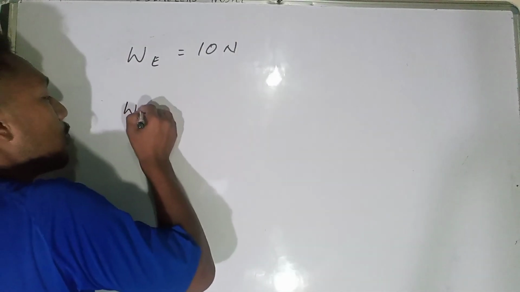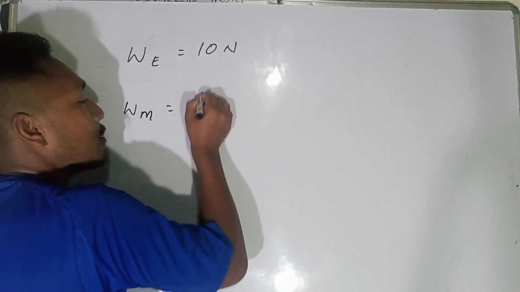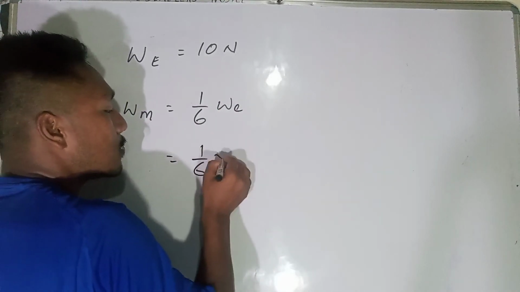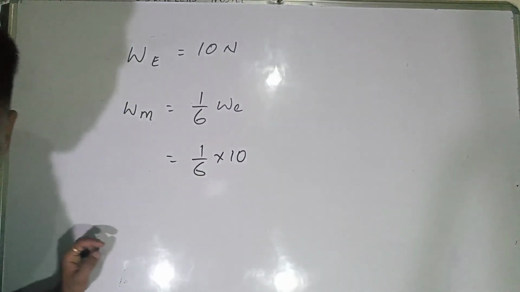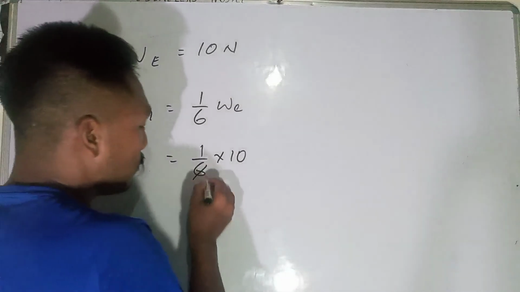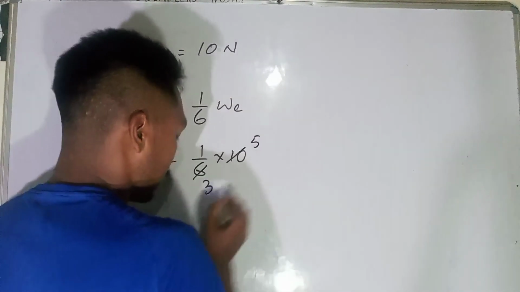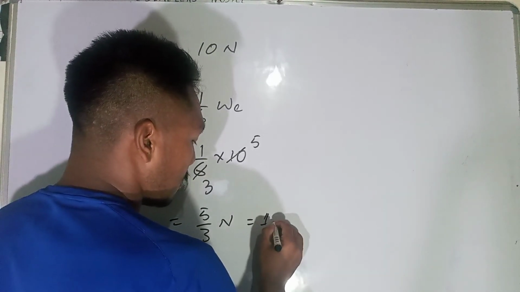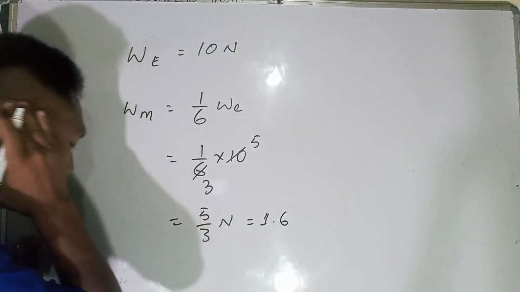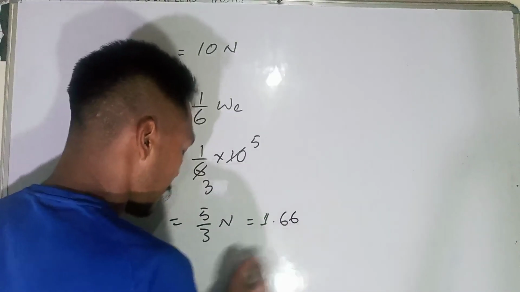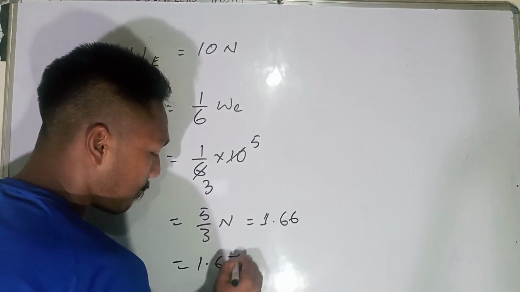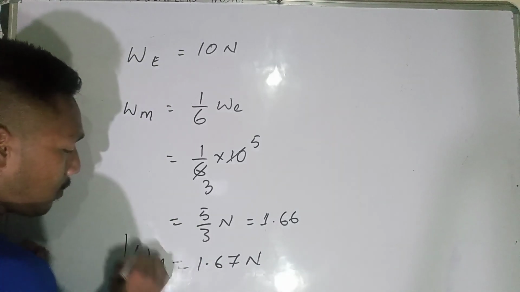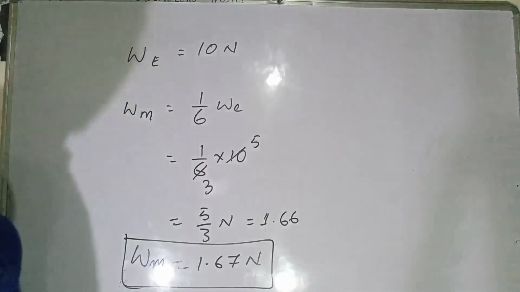The weight of the object on the moon will be equal to 1 by 6 times the weight of the object on earth. So 1 by 6 into 10. Dividing these two, 2 3s are 6, 2 5s are 10, so nearly 5 by 3 newtons. Or you can divide: 3 ones are 3, 3 6s are 18, so nearly 1.67 newtons. The weight of the object on the moon will be 1.67 newtons.